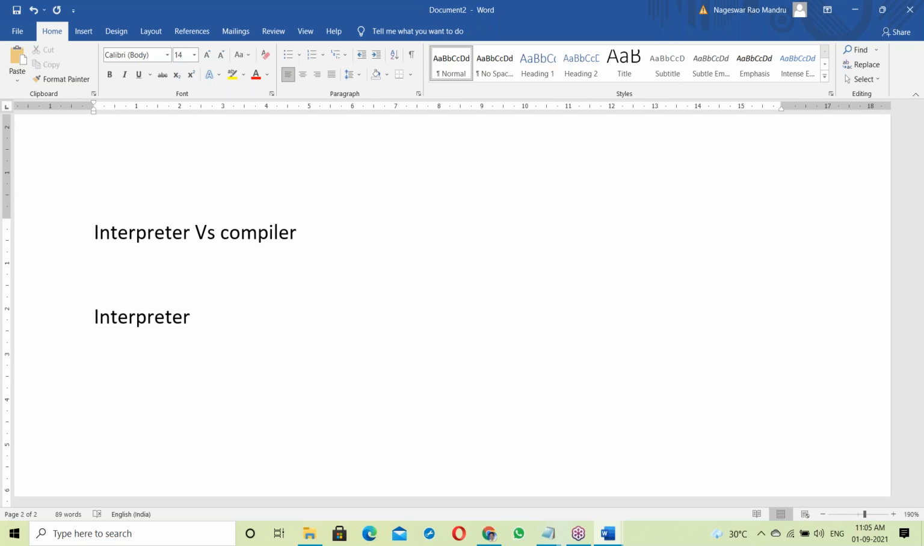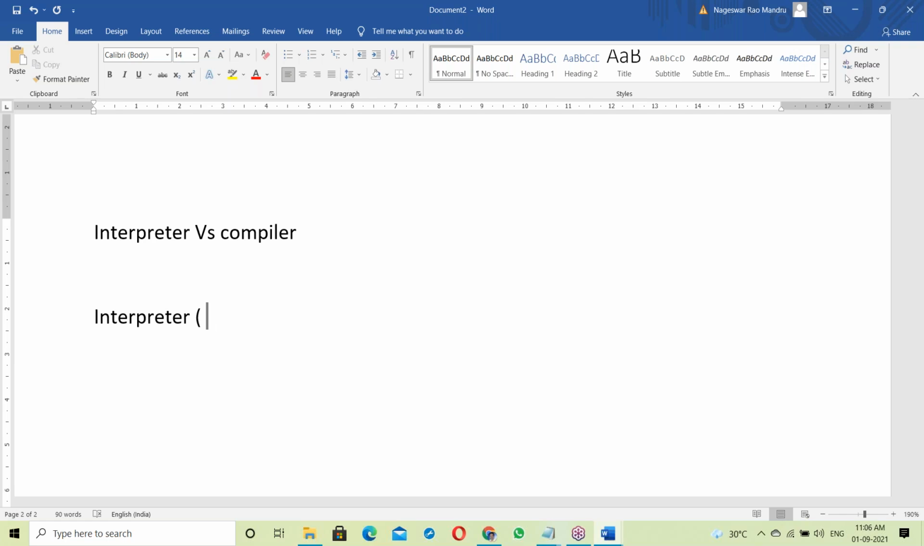Interpreter and compiler both are converting high level language to binary code. Both are doing the same job, but the way of working is different here. Let us see the interpreter. The interpreter based language, Python.